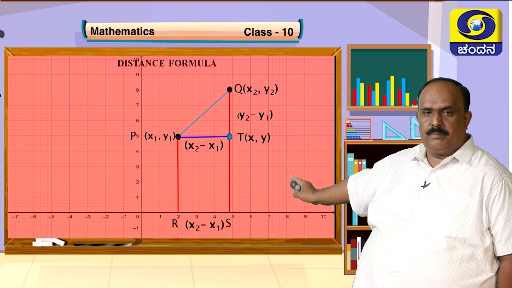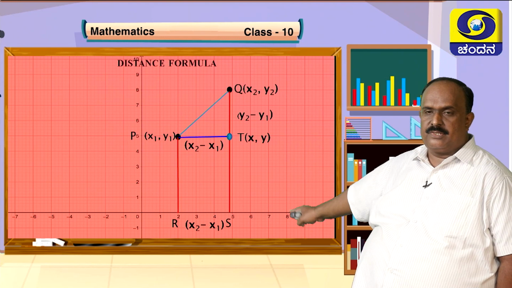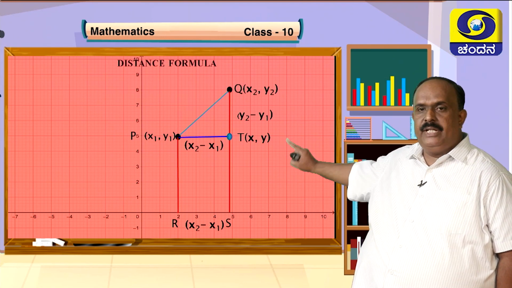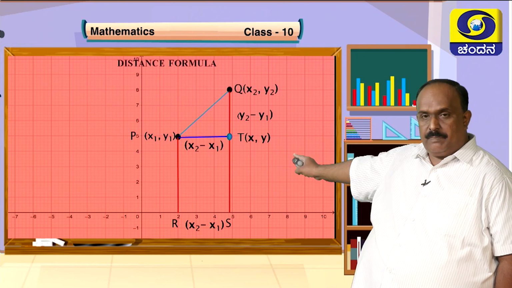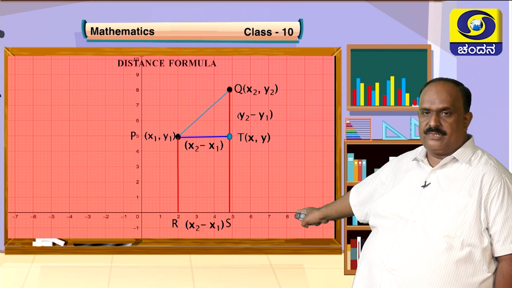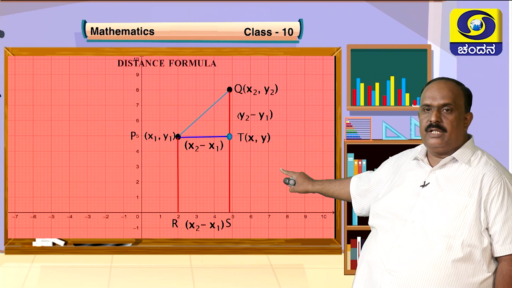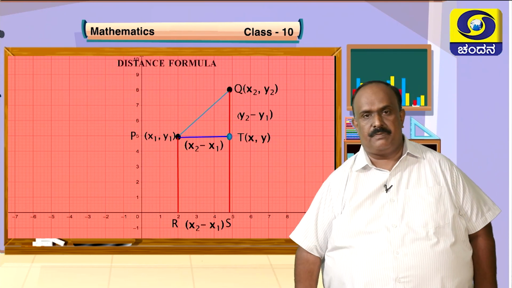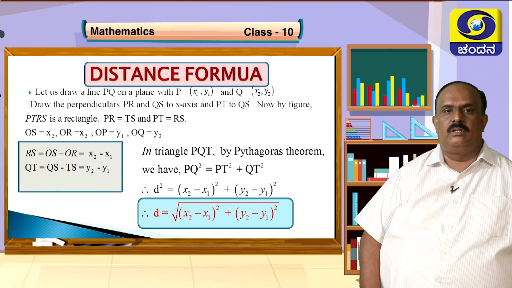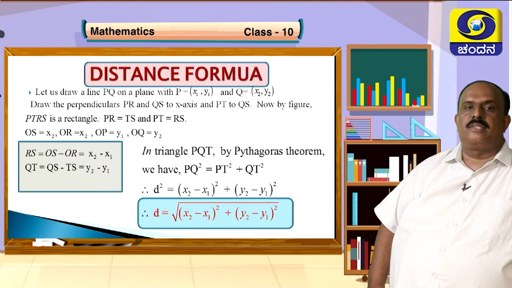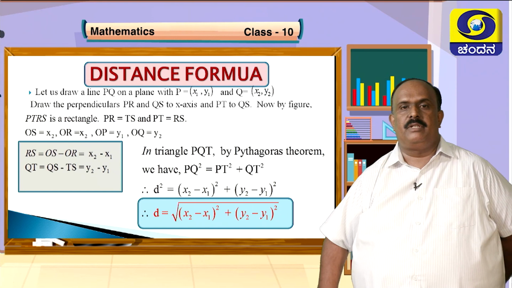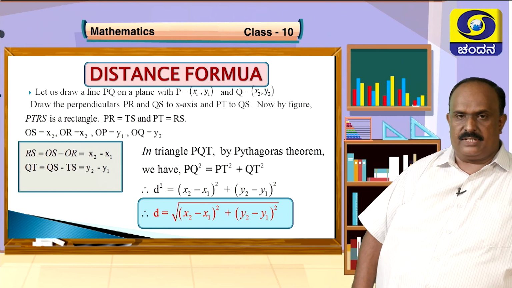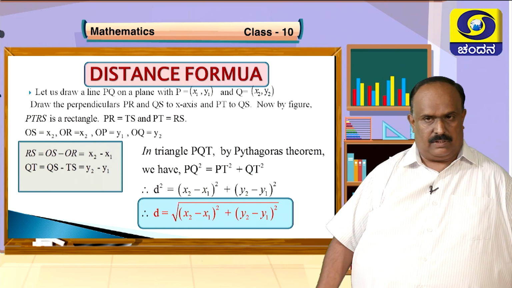Let's go simple. PR and QS are the perpendiculars drawn onto the x-axis. PT is the perpendicular drawn to QS. And the coordinates of the point T are x, y. Now I want the distance between P and Q. So that is line PQ, P with x1, y1, Q with x2, y2, perpendiculars PR and QS to the x-axis, and PT to QS. I have explained that.